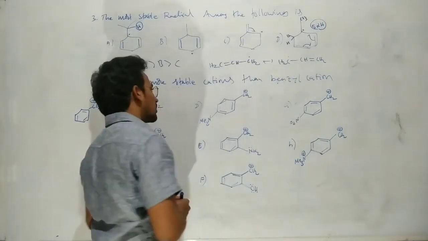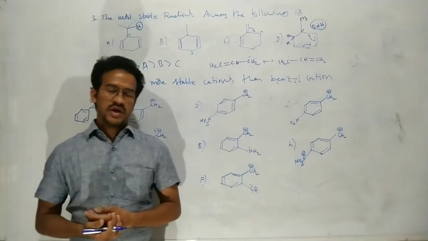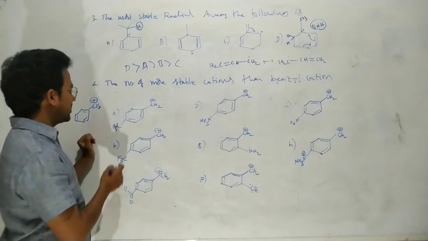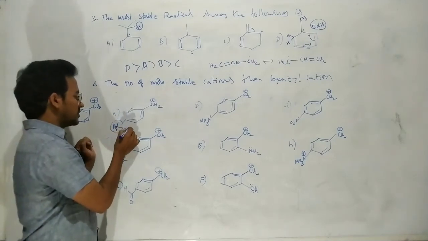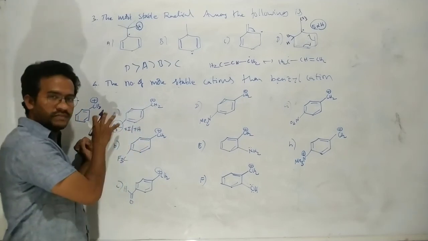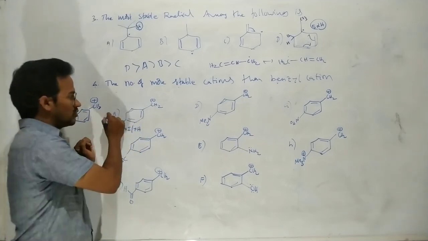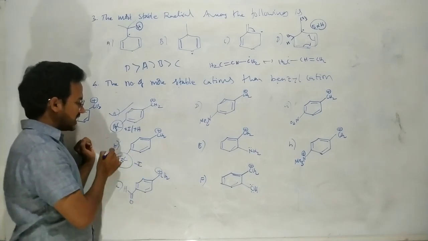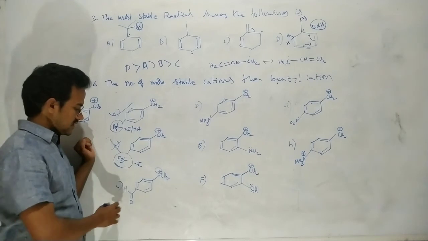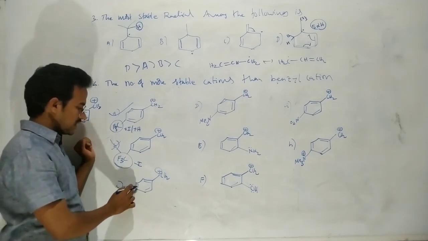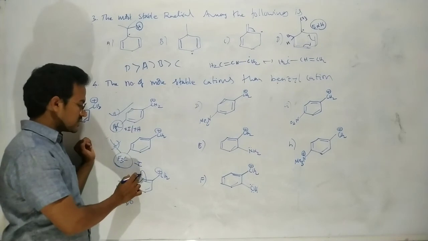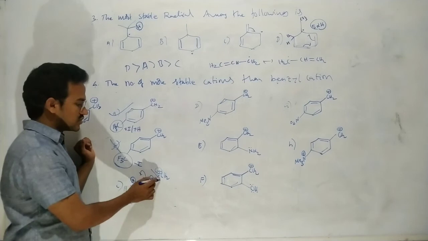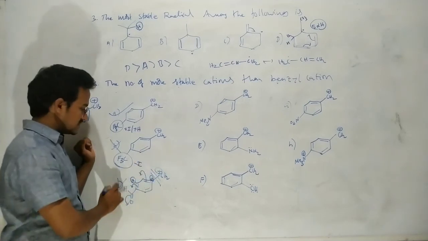So generally you know that benzyl carbocations are stabilized by plus M groups and destabilized by minus M groups. Okay, so here in this case CH3 is a plus I group as well as a plus H that makes some hyperconjugation, so it is more stable. Okay, next here CF3 is a minus I group, it is less stable than the benzyl carbocation. Now here it is an electron withdrawing group. Okay, this electron withdrawing group makes positive charge at the ortho position as well as at the para position. So positive charges repel each other. So this is destabilized.